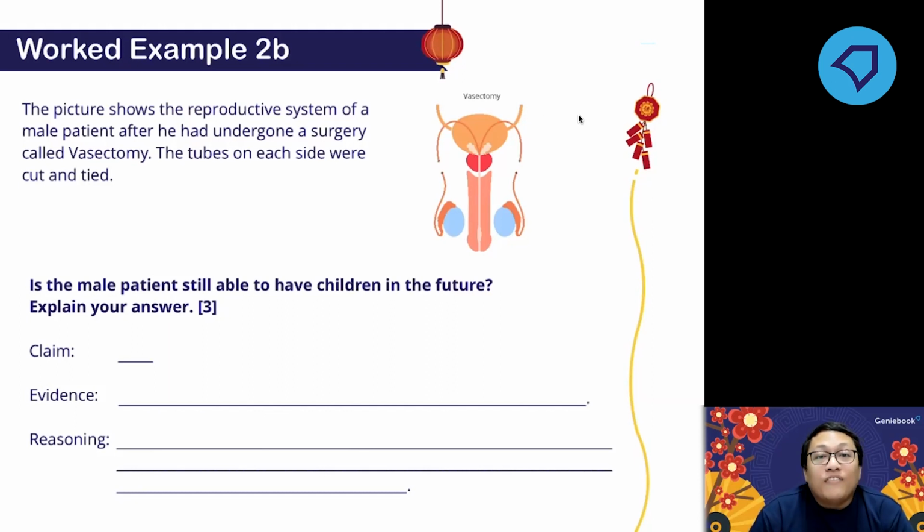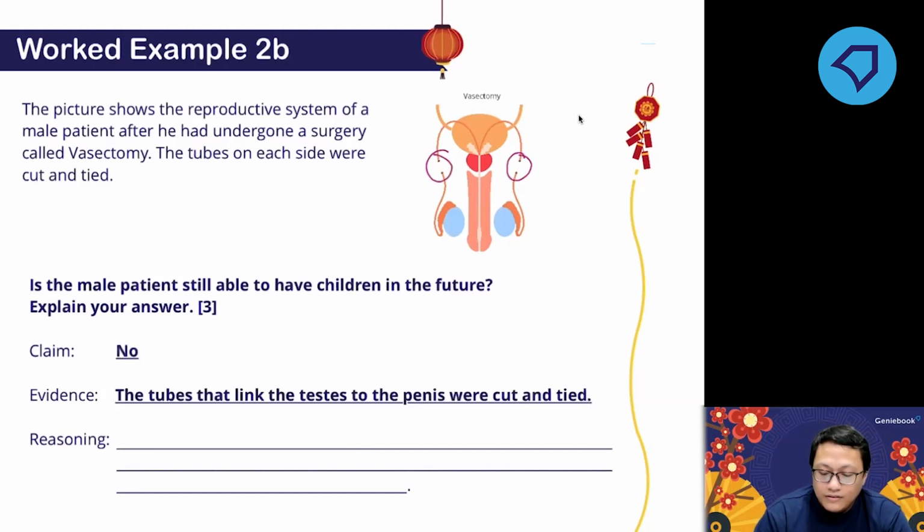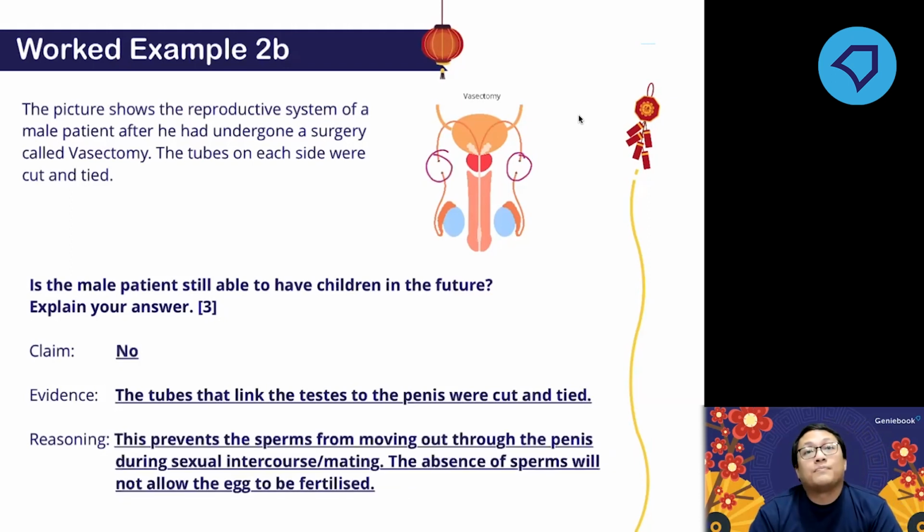There is no way for the sperm to get into the penis and be released into the vagina if both of these tubes are cut. You will learn this in detail in secondary school. This prevents the sperm from being released into the vagina, so there will be no fertilization at all.